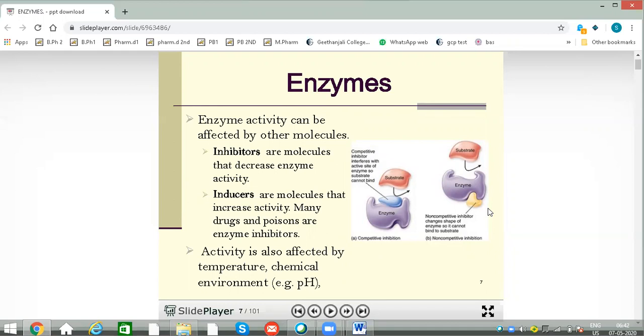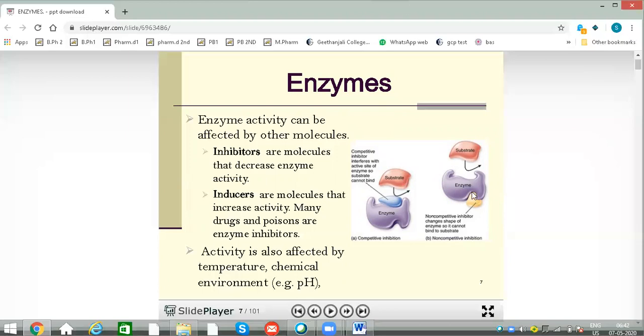Enzyme inhibitors will decrease or suppress the enzyme activity, and enzyme inducers will increase the enzyme activity. So these enzyme inducers are also called enzyme activators.